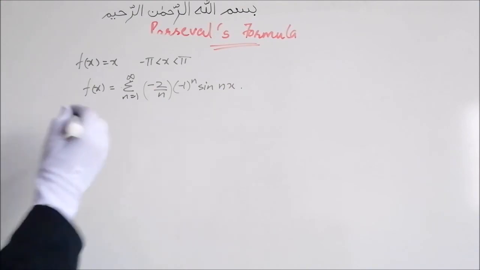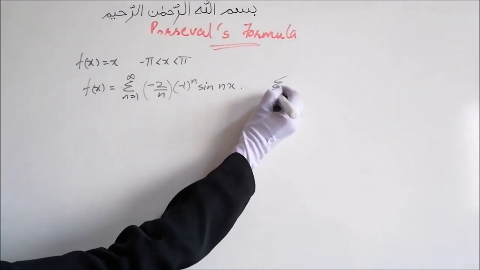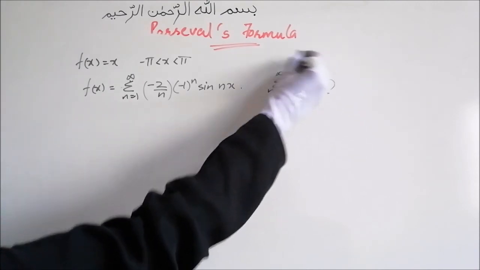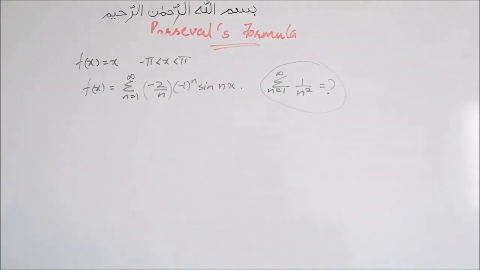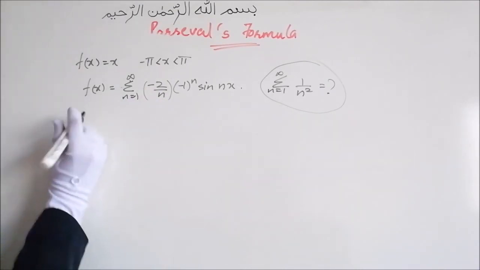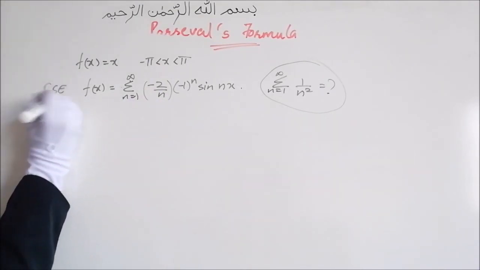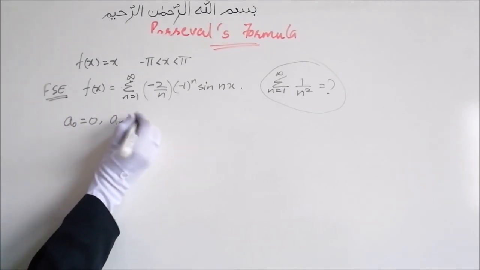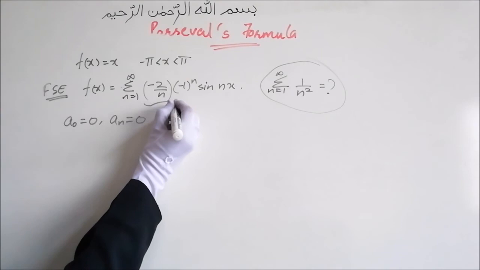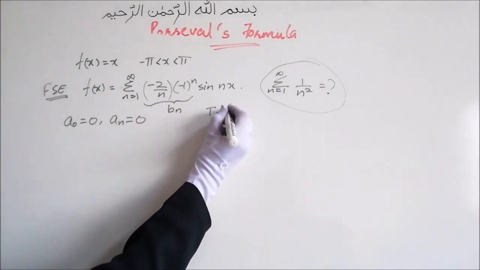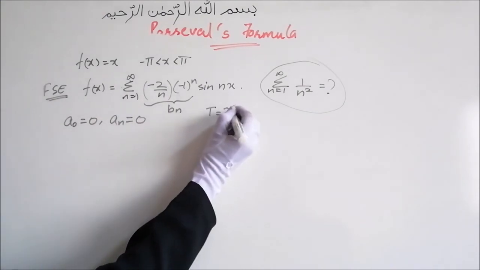And we have to find the summation n equal to 1 to infinity 1 by n squared. This value we have to find. Now here you can say this contains only sine terms. So if this is the Fourier series expansion which is given, we can clearly see that a naught is 0, an is also 0.